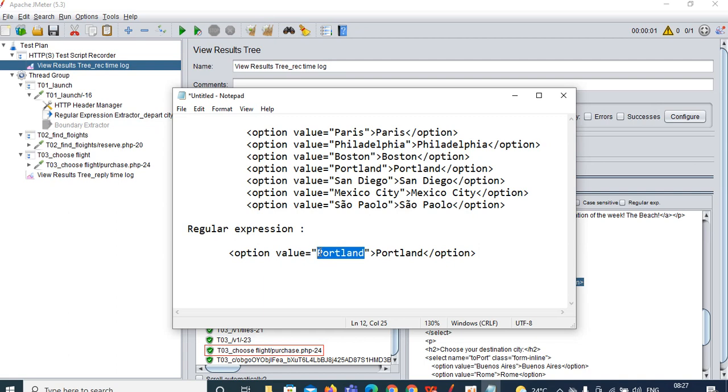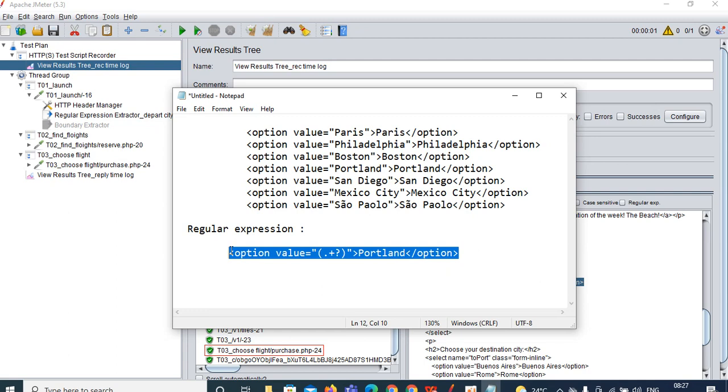Simply, you can delete that one and keep parenthesis open. Parenthesis means open bracket. Dot plus, question mark, parenthesis close. In the interview you don't say open bracket, closed bracket like that, you say open parenthesis and closed parenthesis. So dot plus question mark, this syntax you should give. This is the regular expression which you can use to capture the Portland.